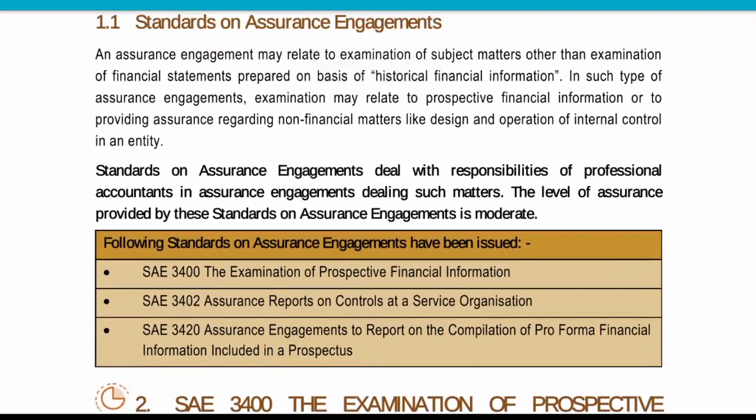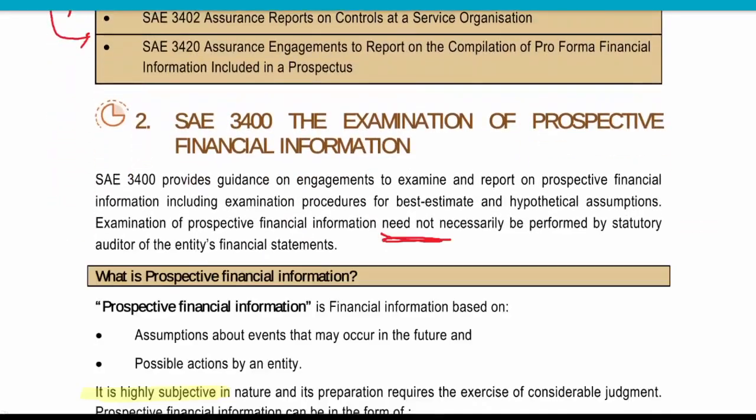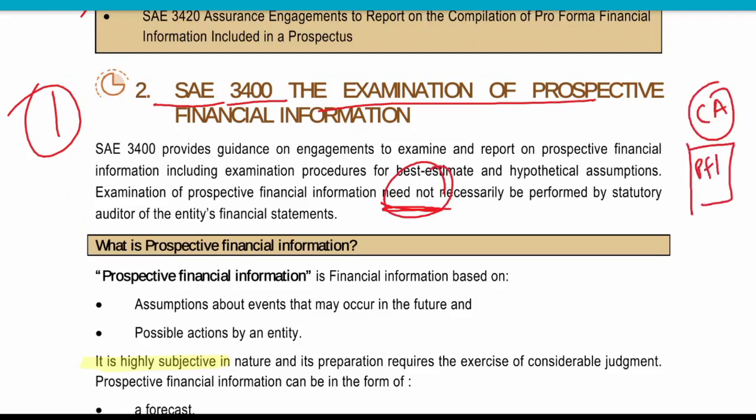So standard on assurance engagement, we are dealing with these SAEs, already discussed. Now, first case, SAE 3400, examination of prospective financial information. Now, it is not necessary that the CA who is providing assurance over prospective financial information is the same as your statutory auditor. So it is not needed that both of these CAs are the same.